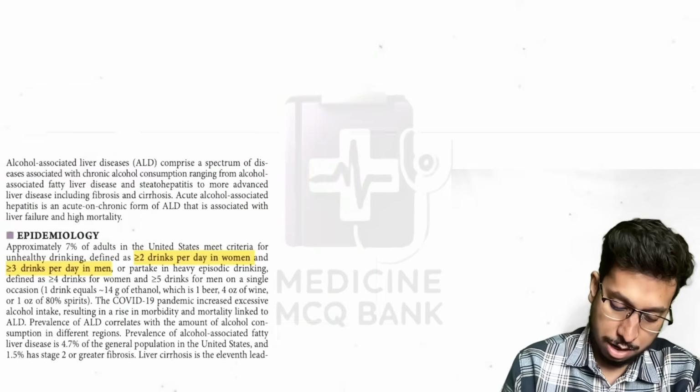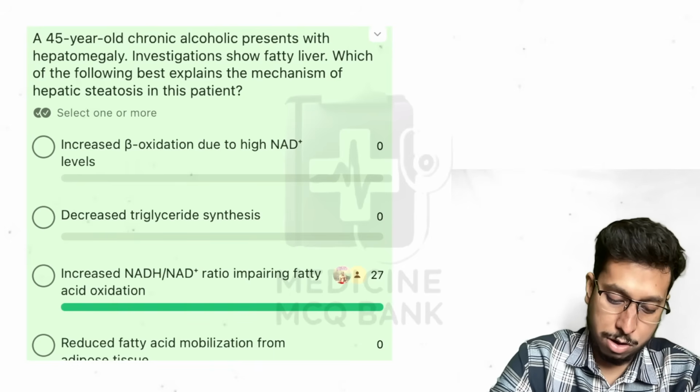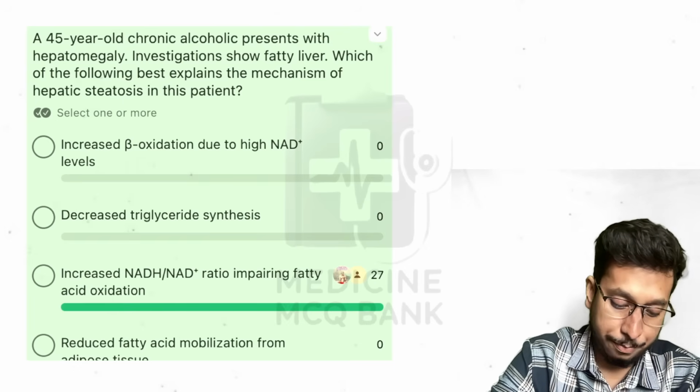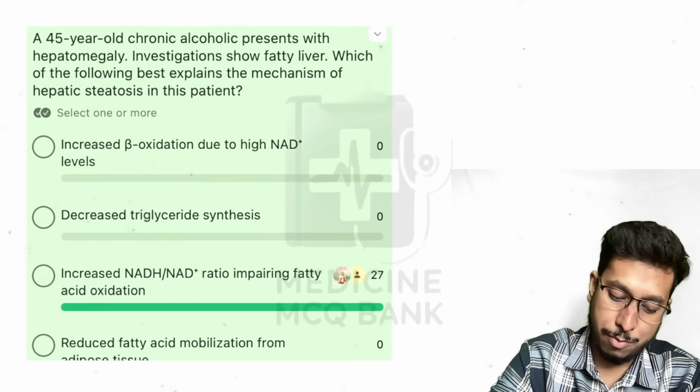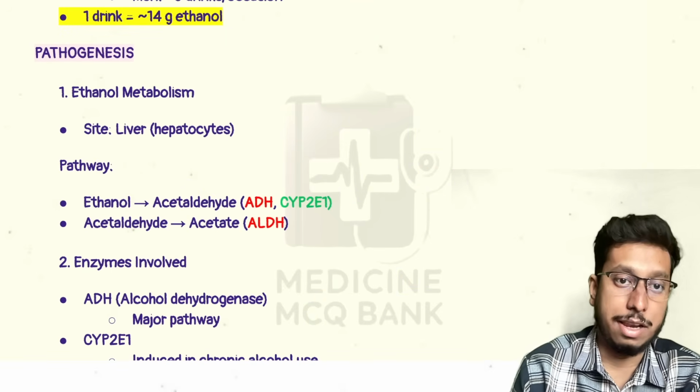Now coming to the next question. Here a 45-year-old chronic alcoholic is presenting with hepatomegaly. Investigation shows fatty liver, so it may be alcohol-associated steatohepatitis. Which of the following best explains the mechanism of hepatic steatosis in this patient? So what is the effect of alcohol in the body?